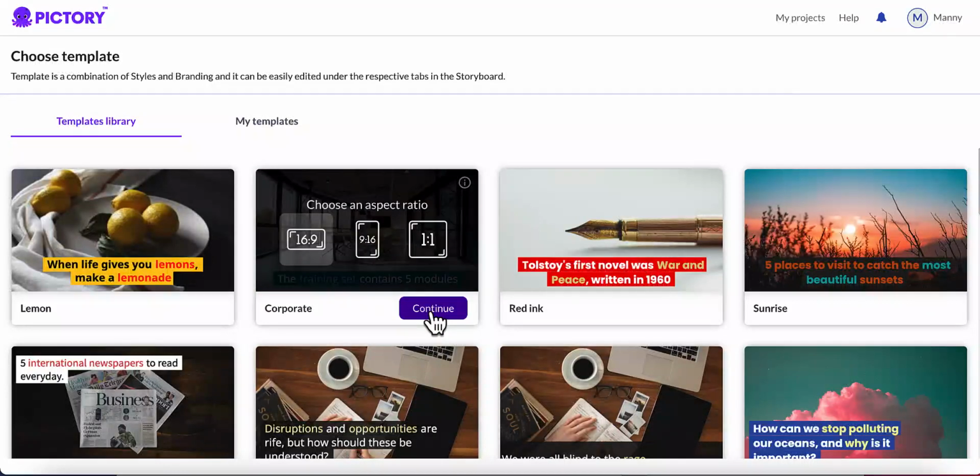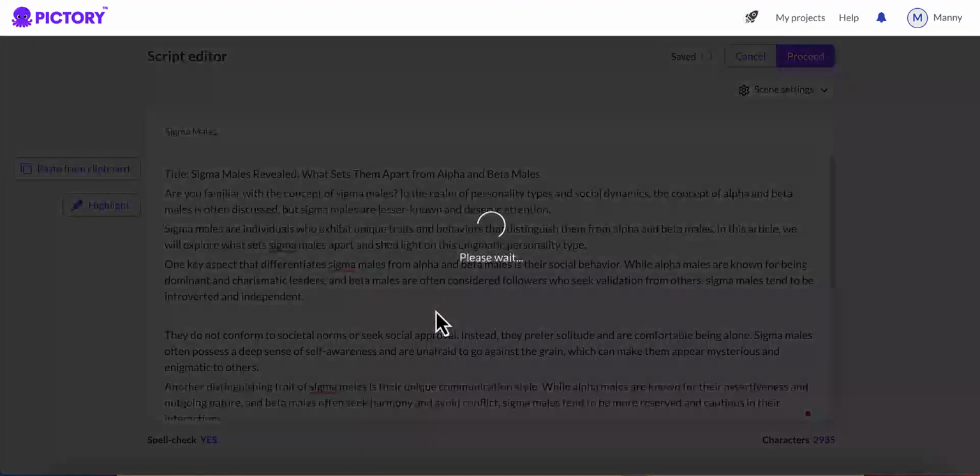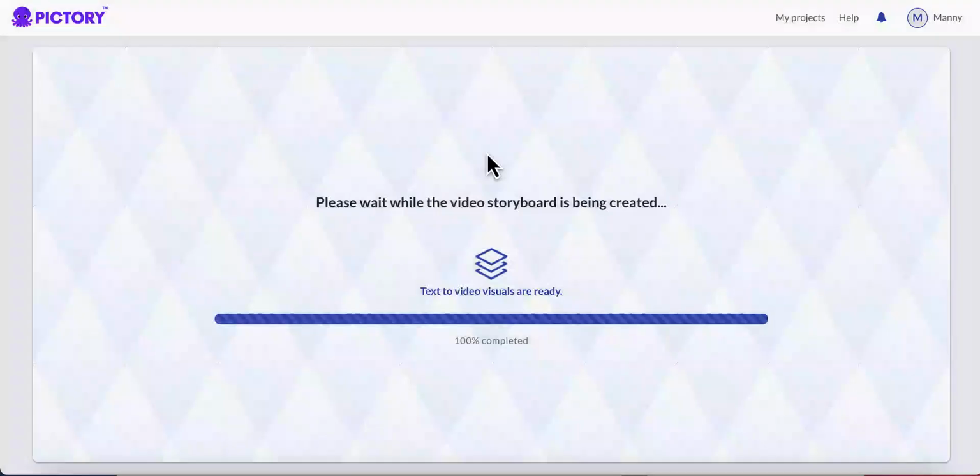Once you select it, you have a couple of options depending on what sort of video you're trying to create. Either you want to create a YouTube video, a short video, or a story, and you can select any of these aspect ratios. I'm just going to create a video for YouTube, which is 16:9, and then click on continue. Now it starts creating the video storyboard based on the content.